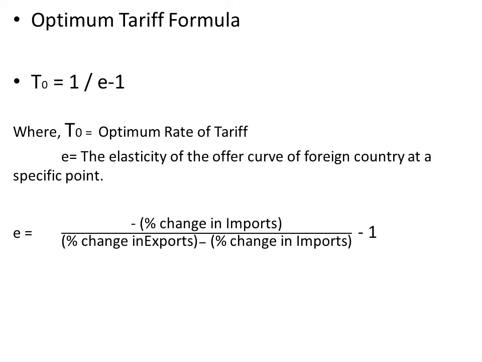So Kindleberger used the formula for optimum tariff where T0 equals 1 by E minus 1.